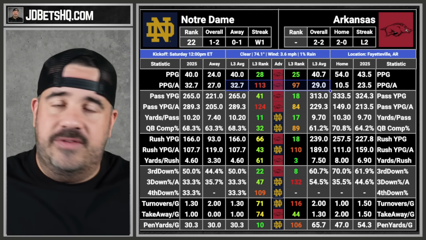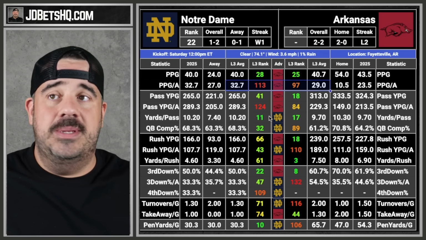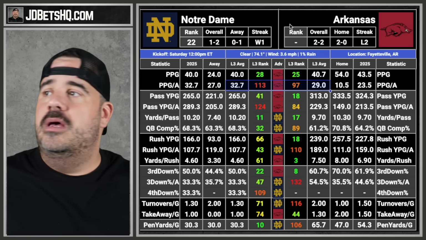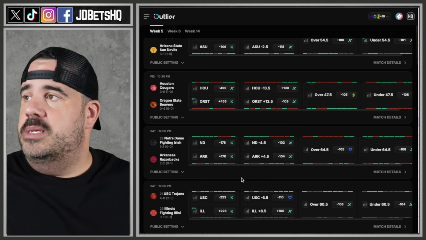I would love it at 63. If it comes down, try to get 63 because it's a key number. But 64 and a half, sure. With these offenses, who's going to stop them? I don't see it. So moving on from there, let me go back to the other screen. And there we go. Let's go on down.